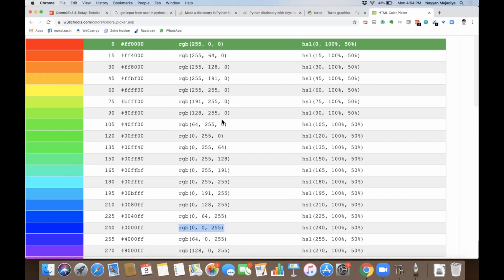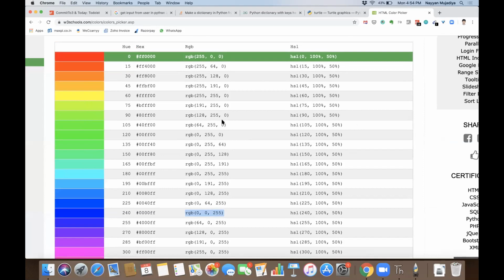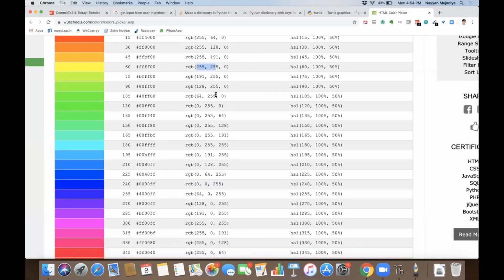For some reason, magenta is both red and blue. It is 255 and 255. This color, magenta. No, go below, below purple. You see that color. Because when you mix a red and a blue, it becomes this. So when I say this is 255 and this is 255, it means it's a mix of red and blue.